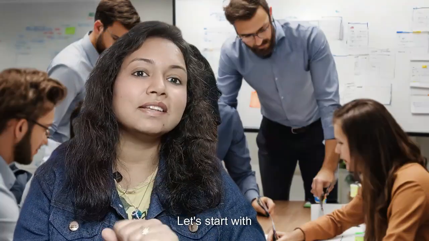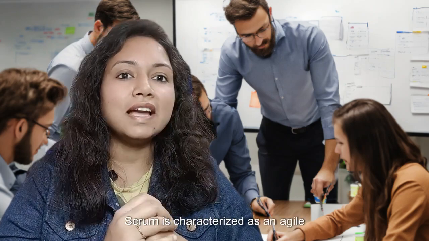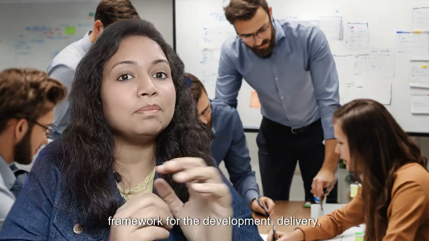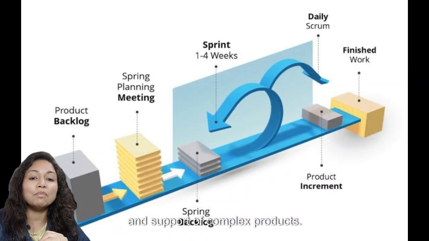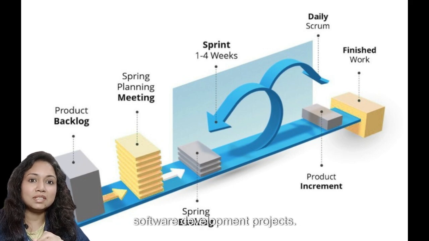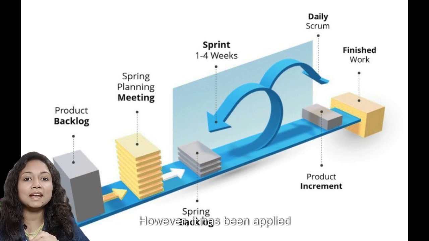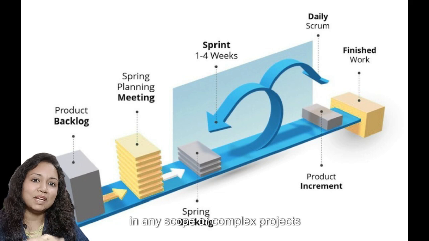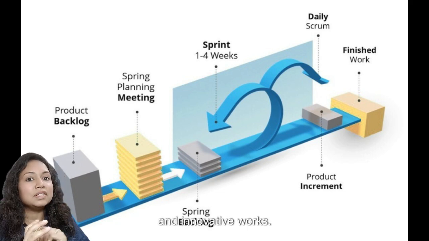Let's start with Scrum. Scrum is characterized as an agile framework for the development, delivery, and support of complex products. Initially, it was proposed to assist in software development projects. However, it has been applied in any scope of complex projects and innovative works.